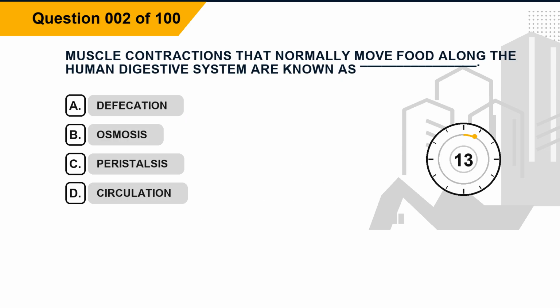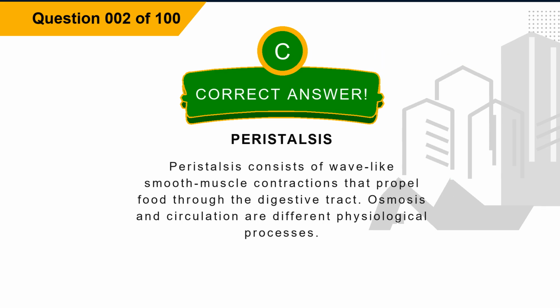Question 2. Muscle contractions that normally move food along the human digestive system are known as blank. Option A, defecation. Option B, osmosis. Option C, peristalsis. Option D, circulation. The correct answer is option C, peristalsis.